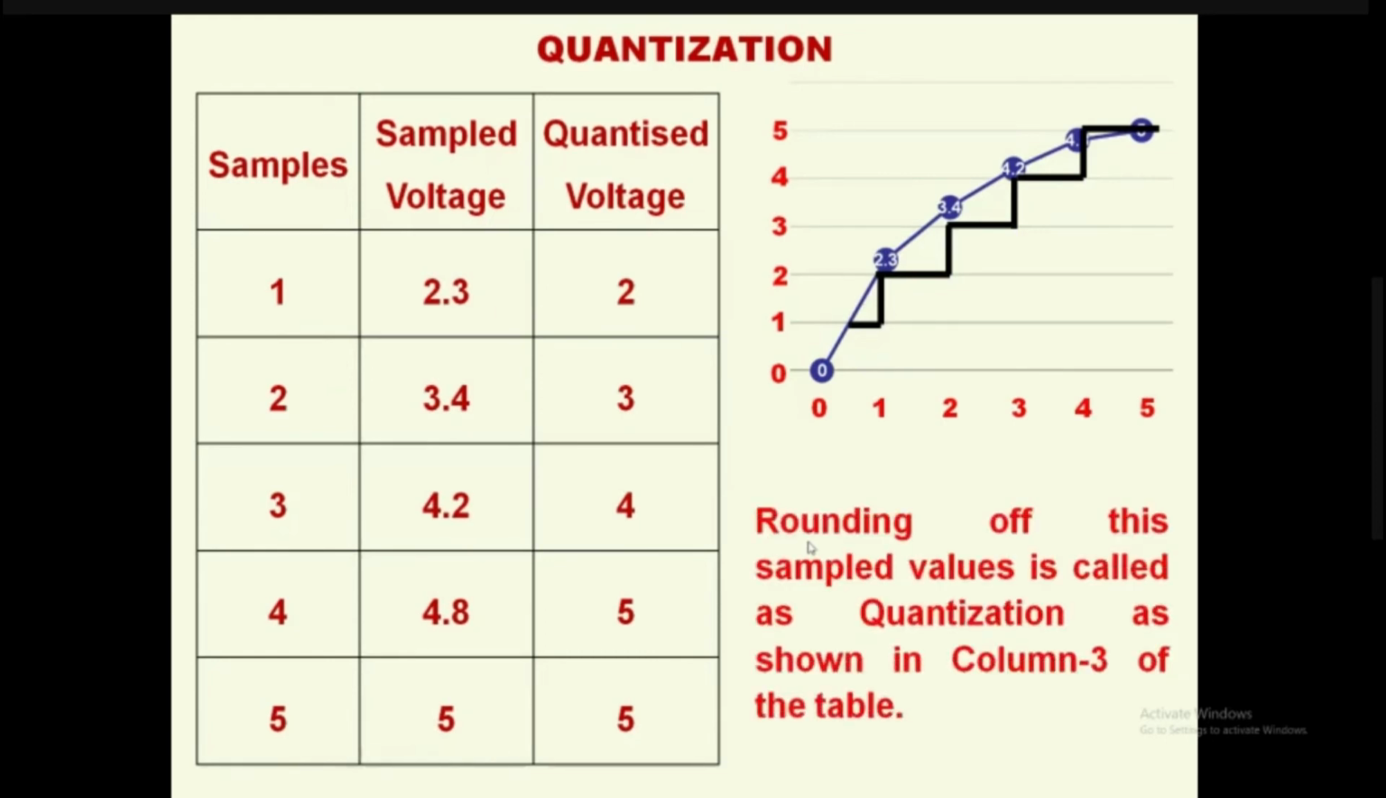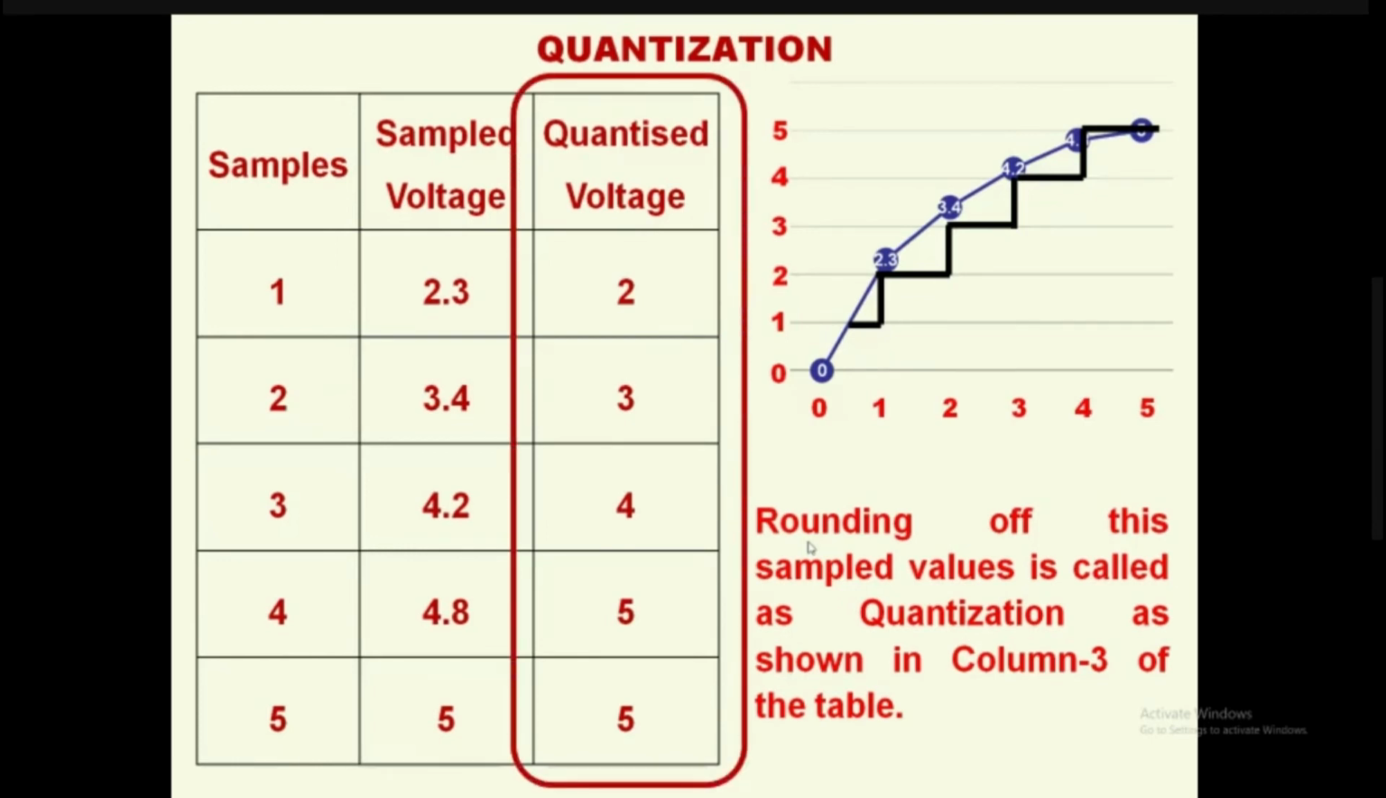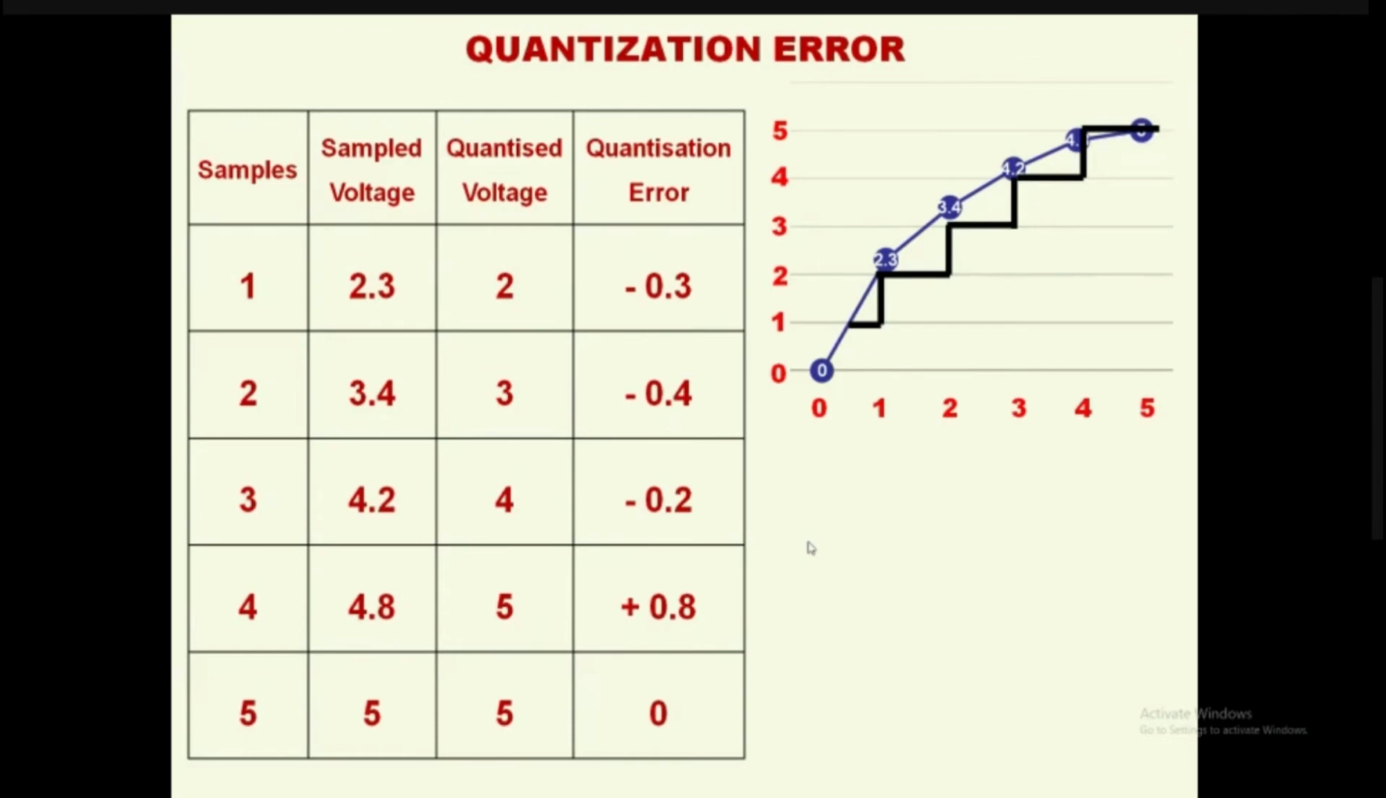So rounding of the sample values is called quantization, as shown in column 3 in the table. So in ADC we have uttered the word called quantization. Quantization is nothing but rounding the value from 2.3 to 2. Exactly speaking, rounding of the sampled value to its nearest integer is called quantization. The moment we start doing quantization, there exists quantization error.